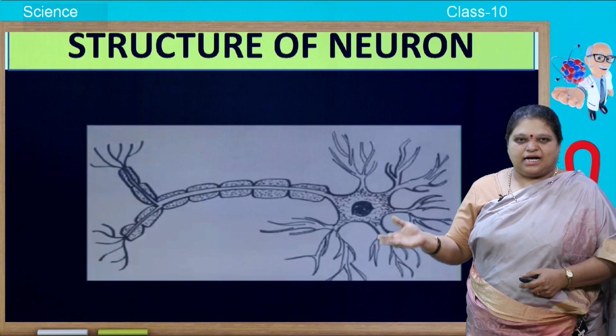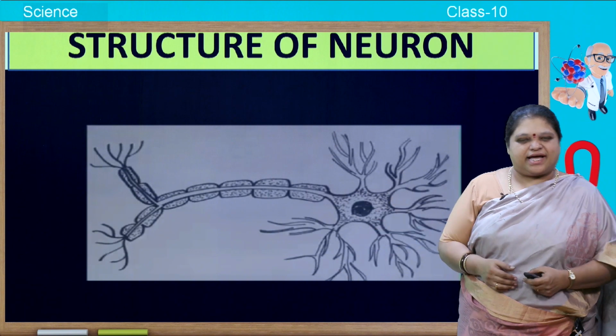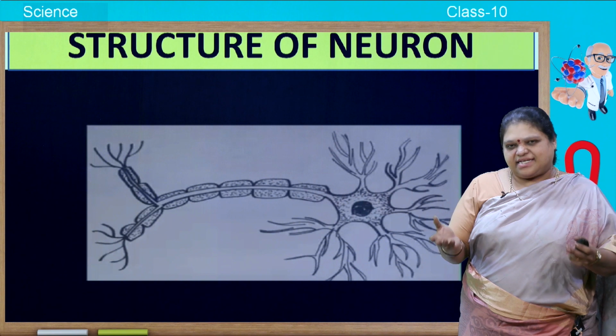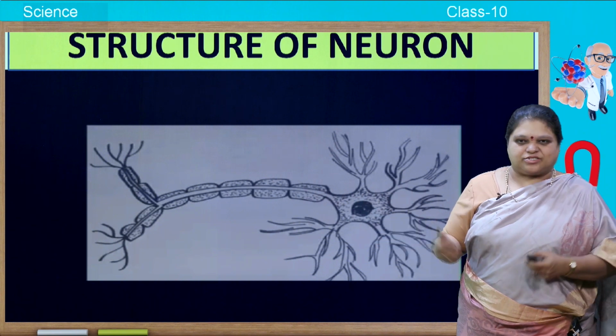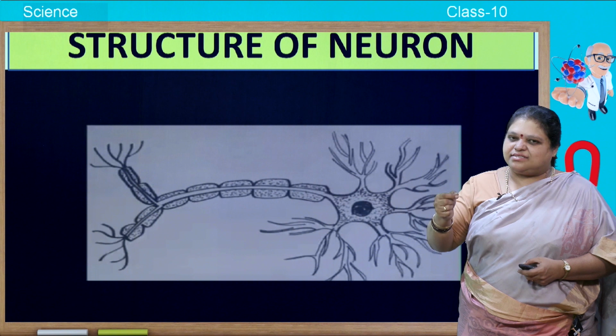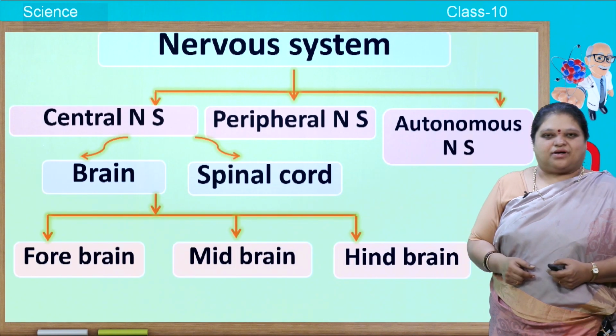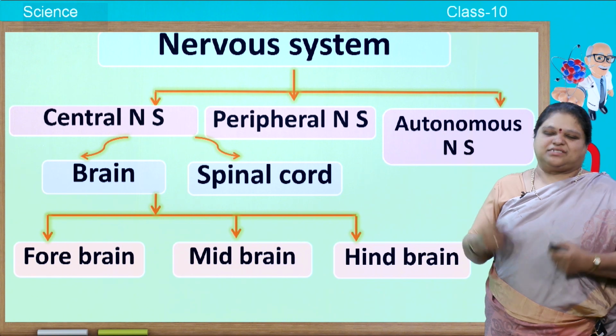Okay children, I hope you understood how to draw the diagram of neuron. The labelings were in Kannada. I hope you can easily manage to write in English also. And the last one is nerve endings. Now, you understood about the neurons. Now let us study about the nervous system.